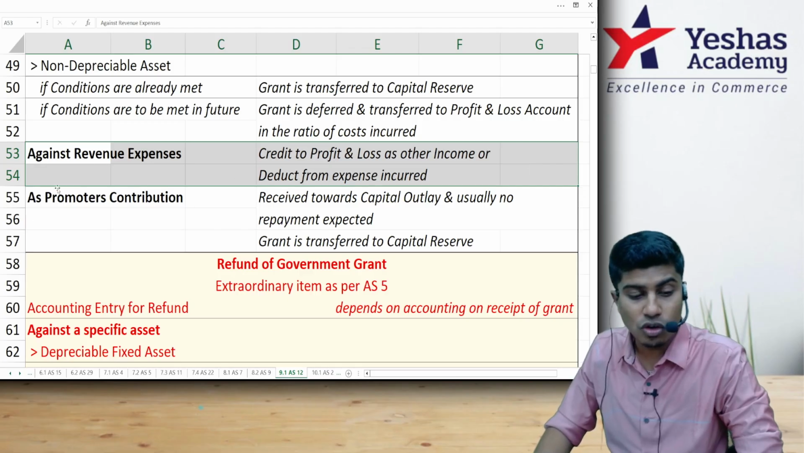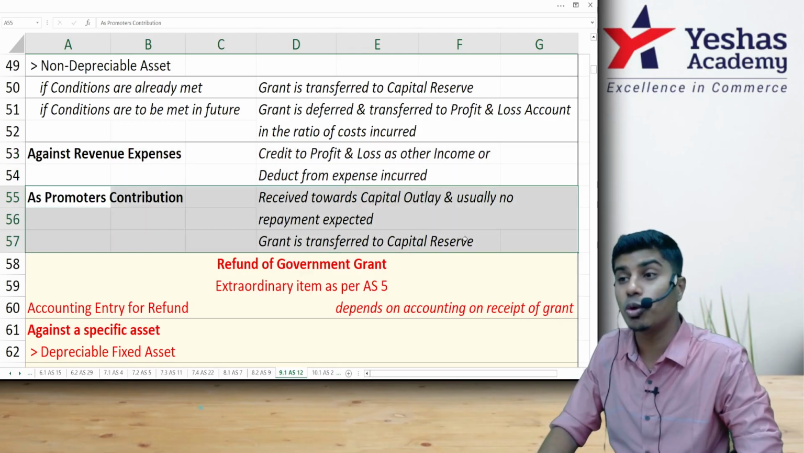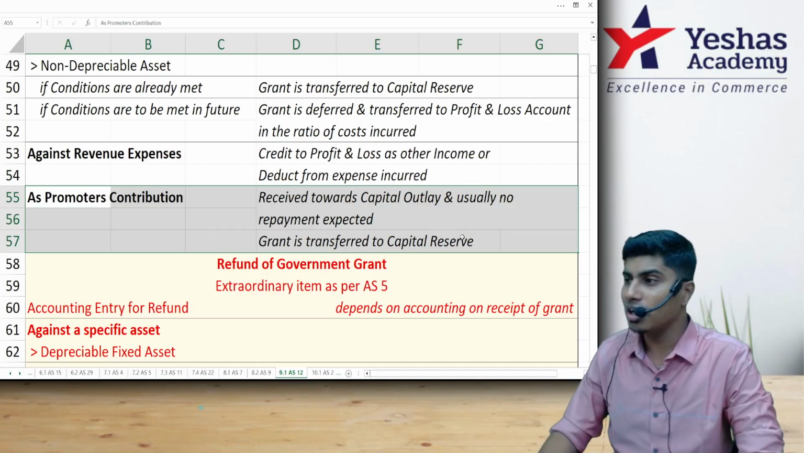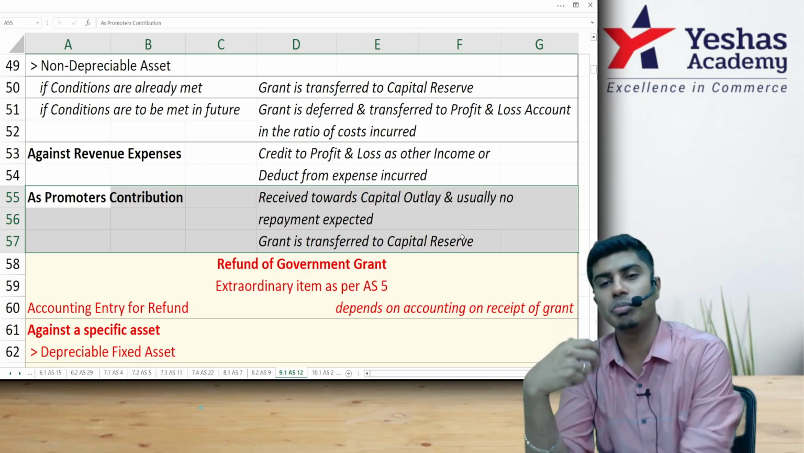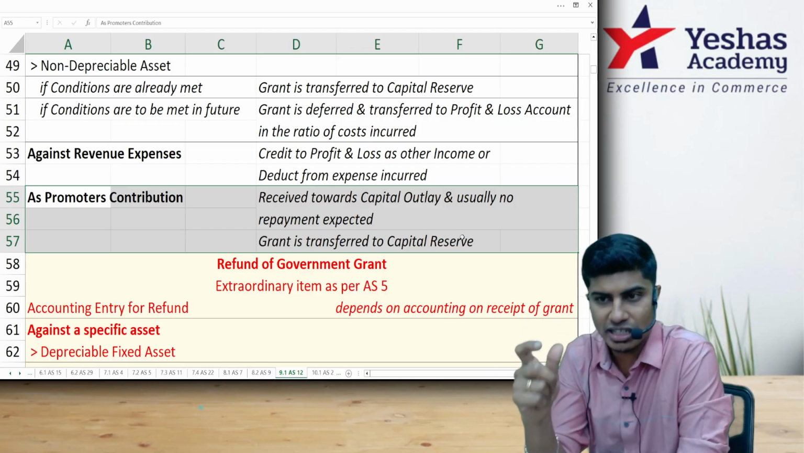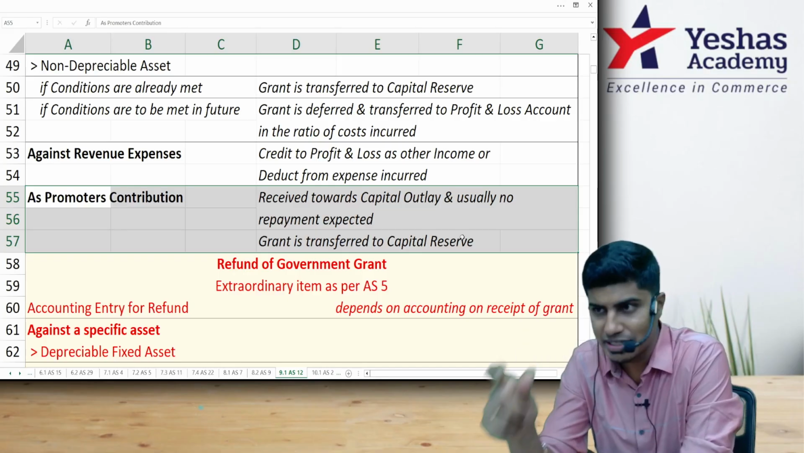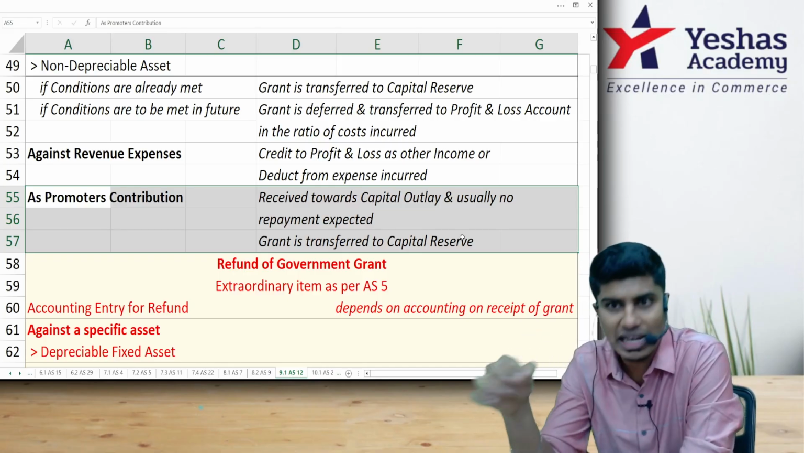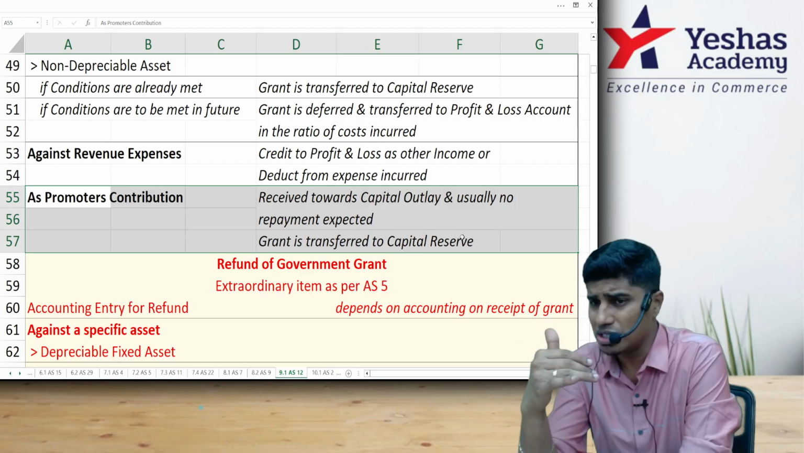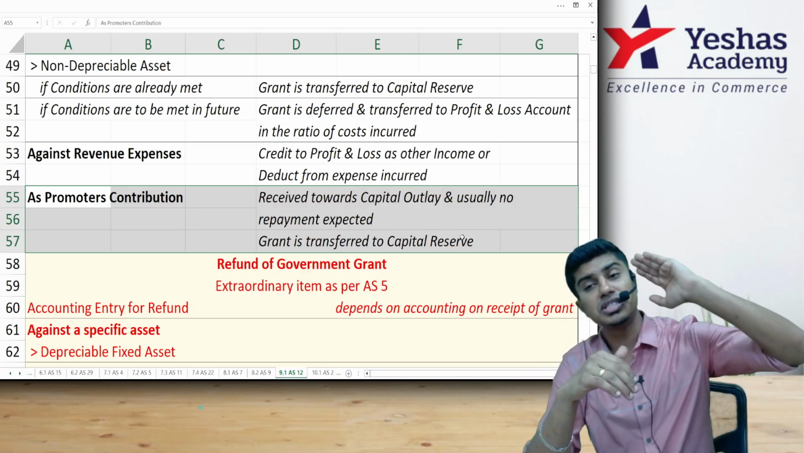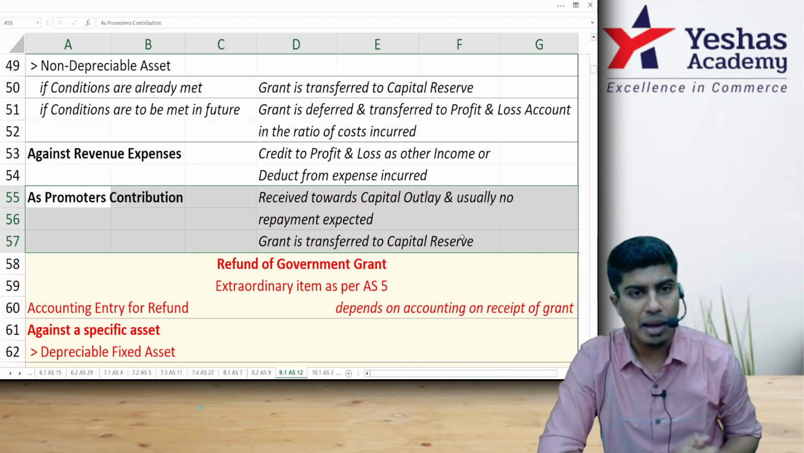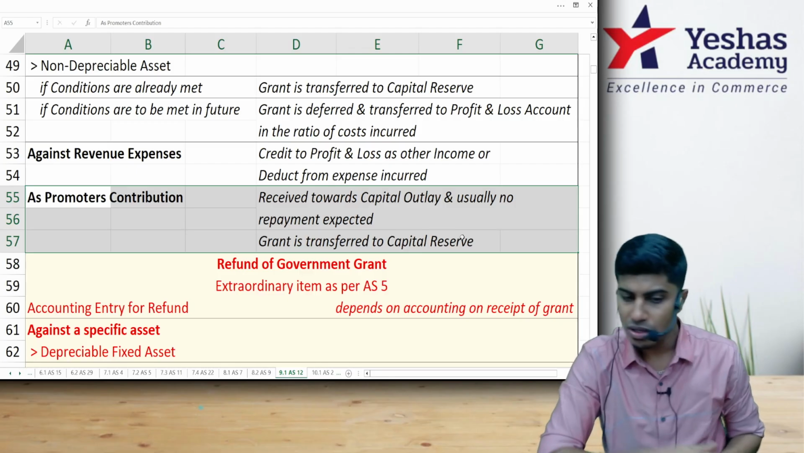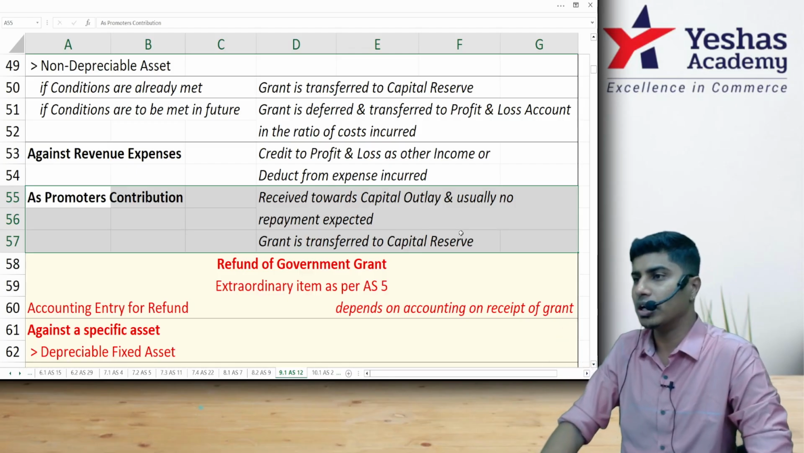Last one: what if the government grant is received as promoter's contribution? Meaning at the beginning of the business, a percentage of capital is given by the government. Percentage of project capital, or percentage of budget, or percentage of capital outlay. This is the language they will use. Such an amount received should be credited to capital reserve. It will stay there forever, as long as the business is there. It will stay in capital reserve. I hope you understood. This is for receipt of government grant.